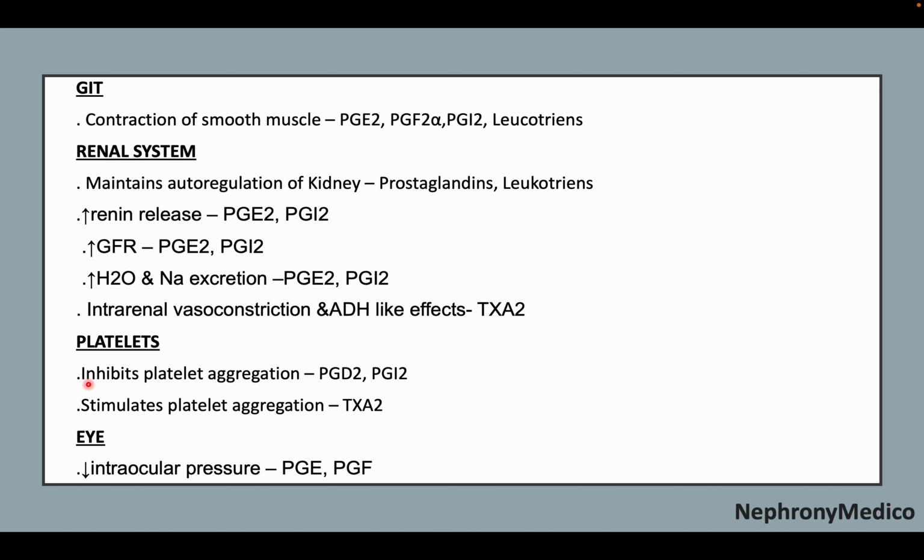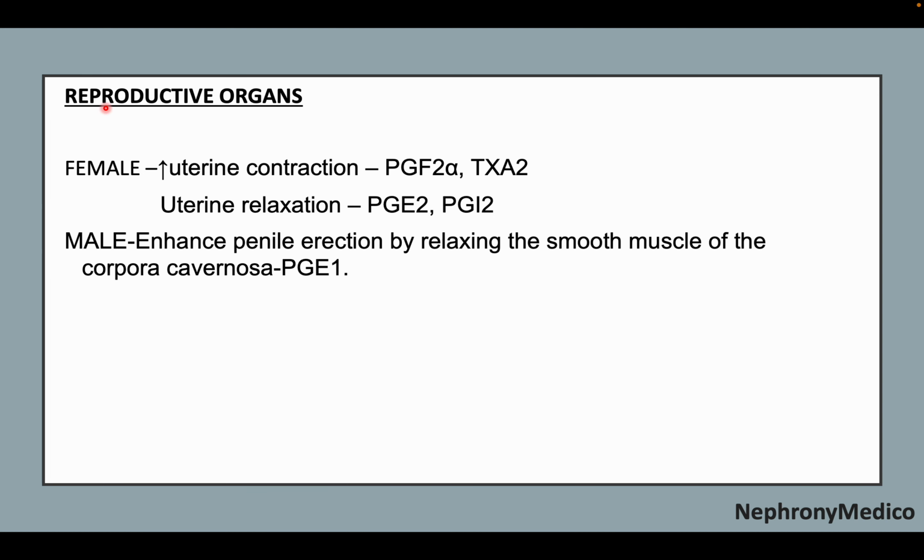In the case of platelets, the inhibition of platelet aggregation is caused by prostaglandin D2 and I2, and stimulation of platelet aggregation by thromboxane A2. On the eye, there is reduced intraocular pressure by prostaglandin E and prostaglandin F. On reproductive organs, in the female, increased uterine contraction is caused by prostaglandin F2 alpha and thromboxane A2, and uterine relaxation is caused by prostaglandin E2 and prostaglandin I2. In the male, prostaglandin E1 enhances penile erection by relaxing the smooth muscle of the corpora cavernosa.